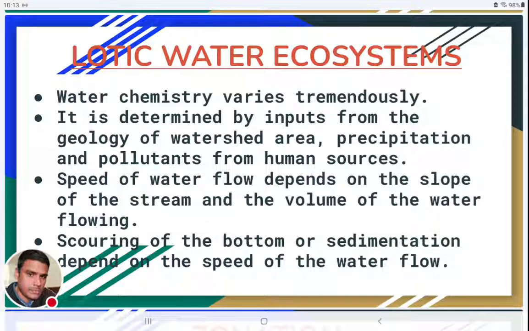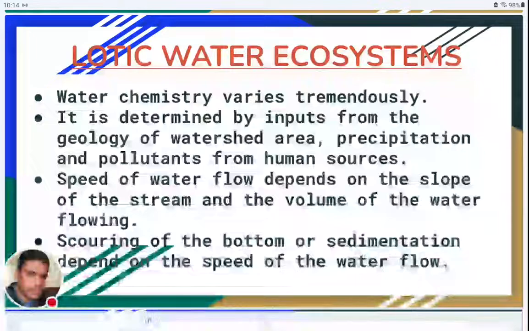And coming to speed of water flow, the speed of water flow also will be different in different streams, and in the same stream or the same lotic water ecosystem also, at different parts of that water ecosystem, different speeds of water flow can be seen. The speed of water flow will be decided by the slope or steepness of the stream and the volume of the water flowing. All these factors will decide the speed of the water flow.